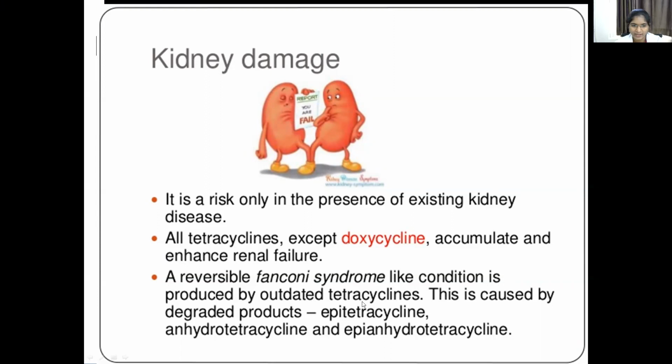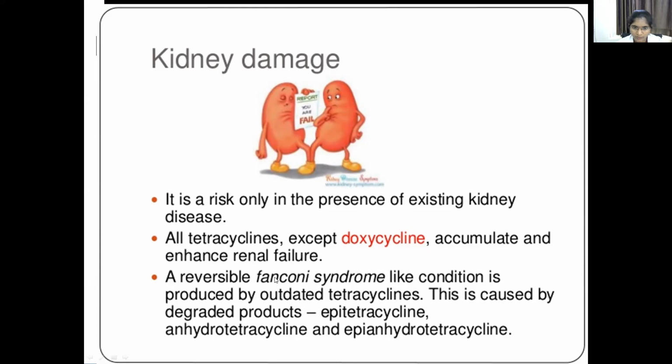Fanconi syndrome-like condition is produced by outdated tetracyclines. This is caused by degraded products like epitetracycline and anhydrotetracycline. What is Fanconi syndrome?